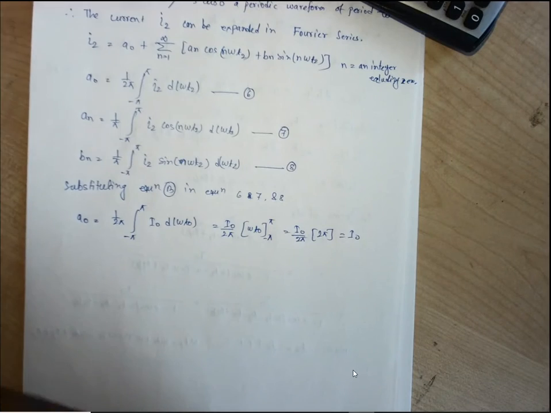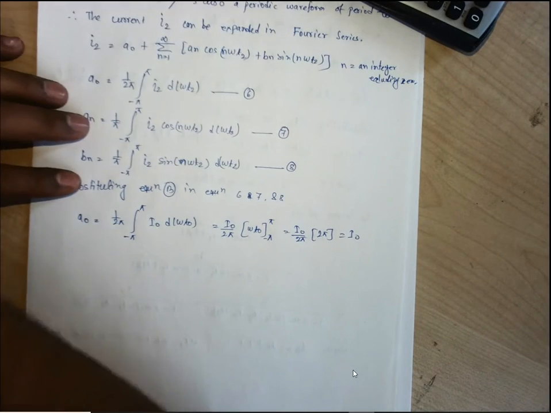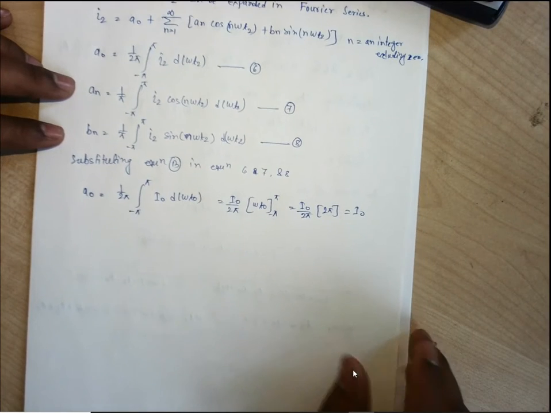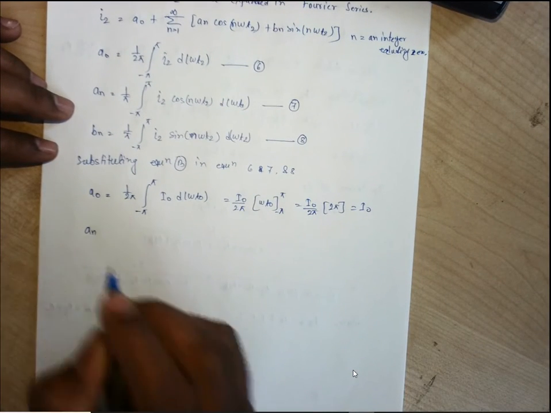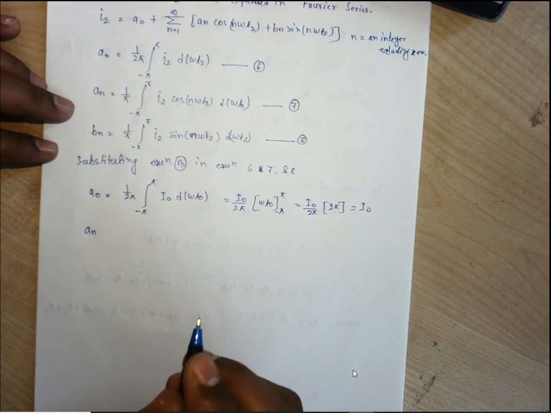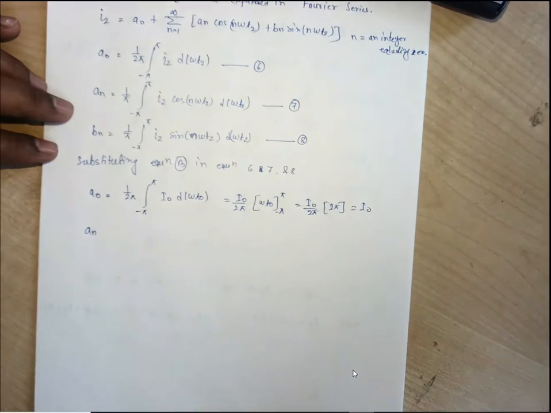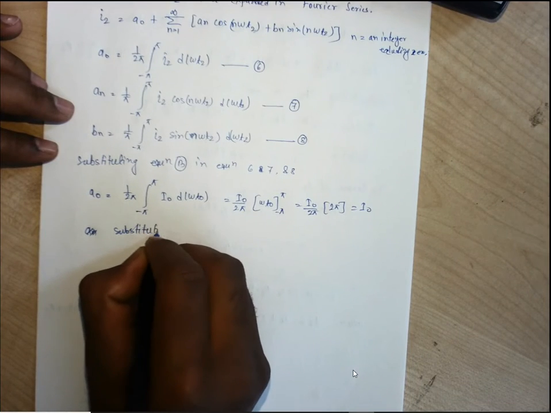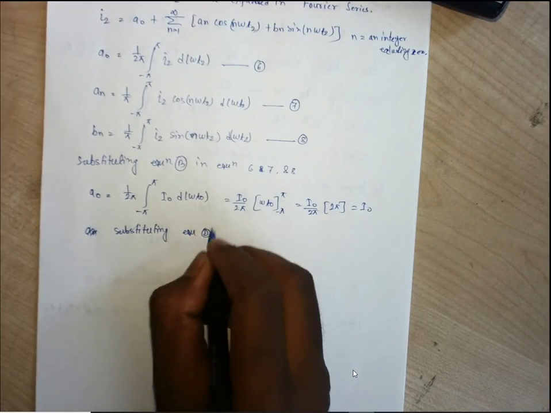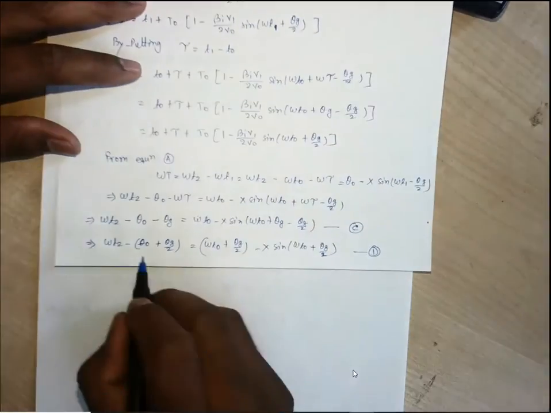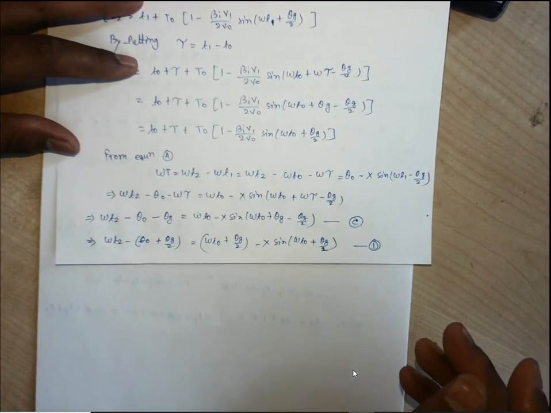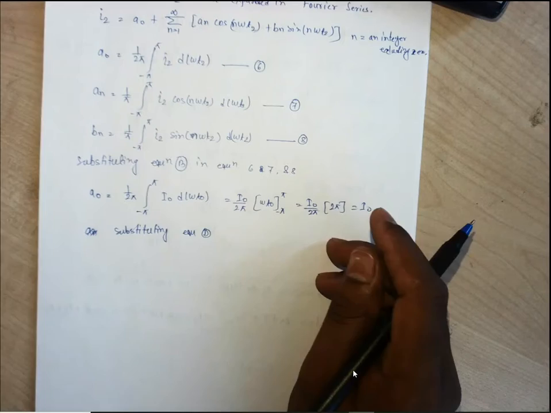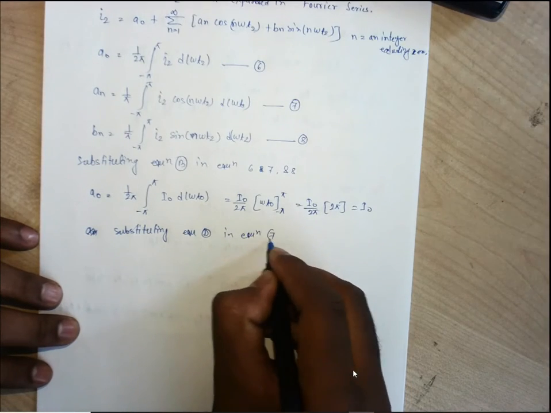Now the same for an. How to get an? If we substitute equation D in equation 7, I am just writing here, substituting equation D. This is the equation D. So if we substitute this equation D in equation 7, you just do all the back calculation.